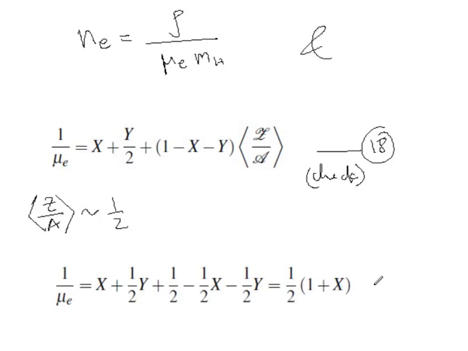Now, it is important to note that as the star burns hydrogen, the value of mu E increases. Now, you see the electron pressure is given by, just like our previous case, this expression.